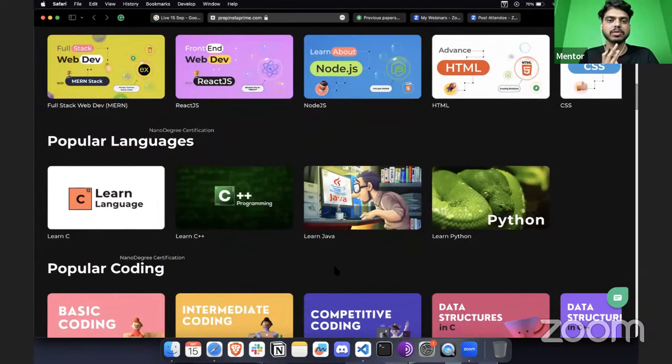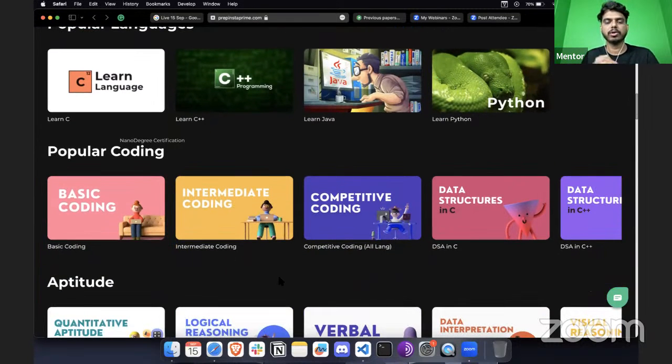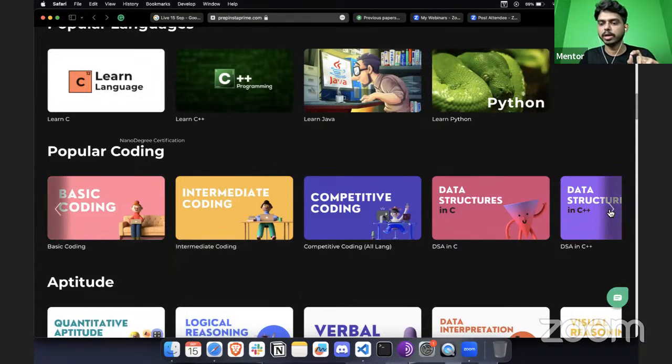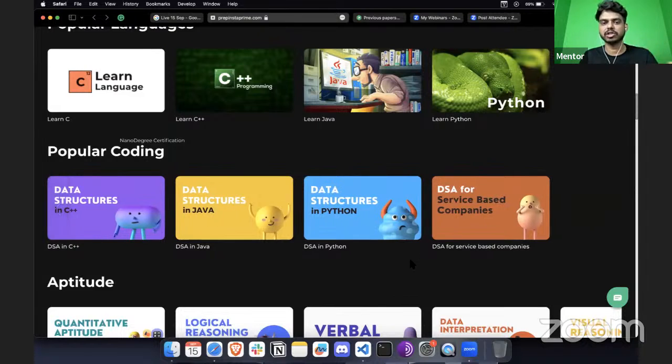You will get a chance to choose your favorite programming language for learning, since for any company you're preparing for, you have to be good at at least one programming language. Since we are solving for Accenture, they might give you a chance to solve it in C, C++, Java, or Python. So I would recommend you start with any one programming language. Once you do that, in order to solve the coding questions for Accenture, you need to complete our basic coding and intermediate coding first. Later on, you can go with respect to our data structures.